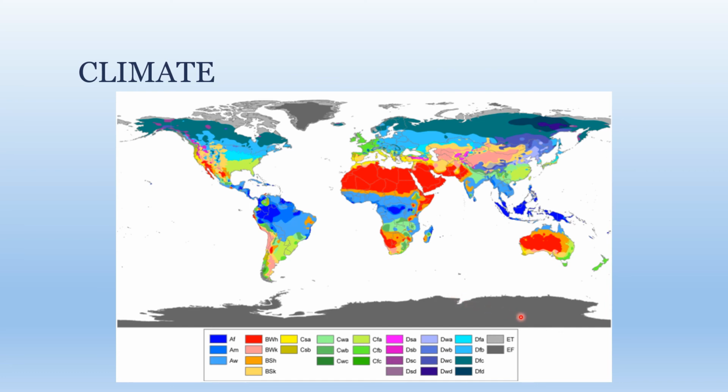The next one is going to be the polar and alpine climates. Those are the ones here in gray. So the light gray is tundra, and so in this area there's not a lot of vegetation, no trees. And then the dark gray, that's ice cap, so that's permanently covered in ice. So it's like the Greenland ice cap, and then obviously Antarctica. So these are the coldest areas on the planet. And so areas like the ice caps, those are known as places of eternal winter because they're so cold all times of the year.